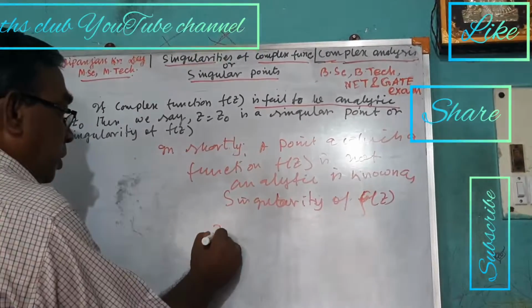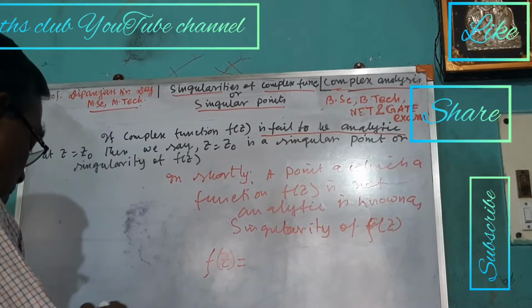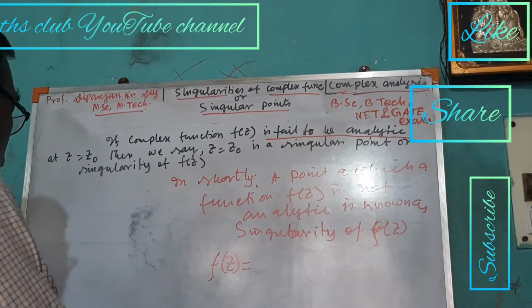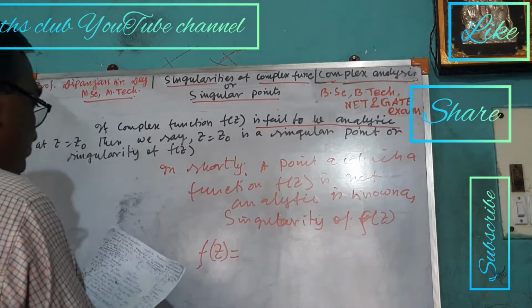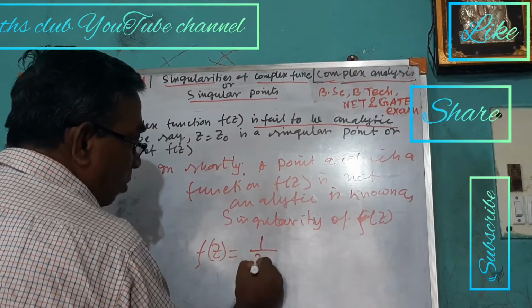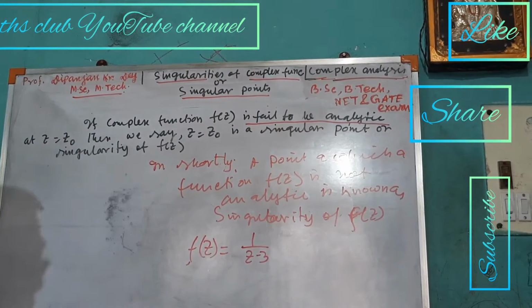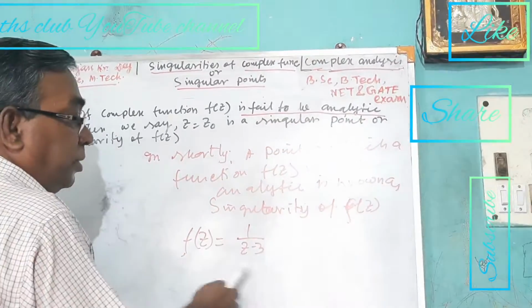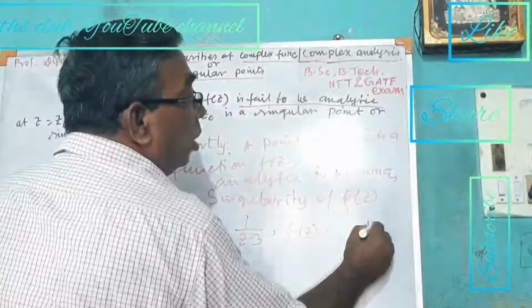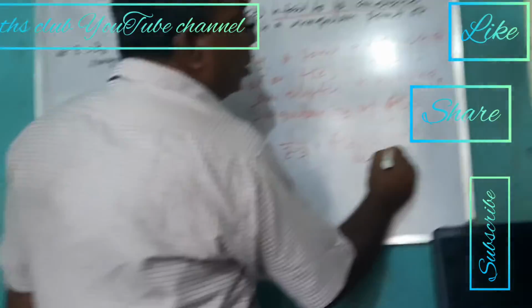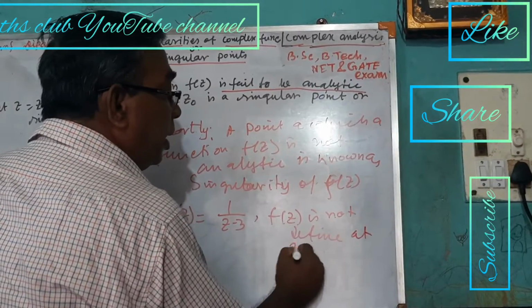For example, suppose f(z) equal to 1 by z minus 3. Now you see f(z) here is not defined at z equal to 3.